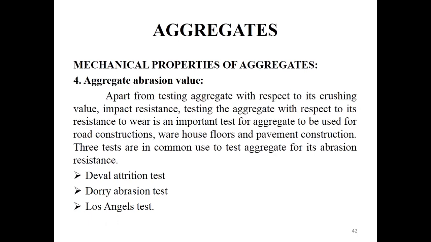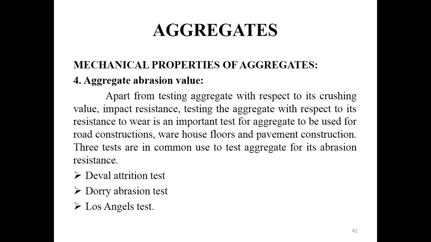The Dorry abrasion test doesn't follow any IS specification. Here they take a cylinder whose height is 25 centimeters and diameter is also 25 centimeters. The sample is placed in that cylinder and 1,000 revolutions are done. This determines the hardness of the aggregate.